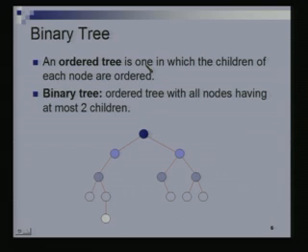An ordered tree is one in which the children of each node are ordered, right? So what does that mean? There is a notion, right? We would like to put this child to the left of this child. Suppose you want to draw a family tree. In a family tree, maybe you want to draw the eldest child to the left, and the younger child as we move from left to right. So there is a notion of order there, and sometimes you want to reflect that order in your tree.